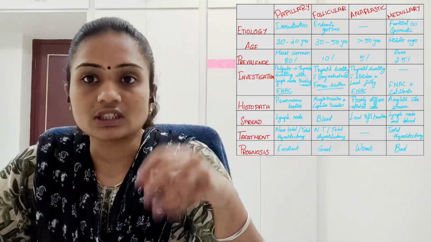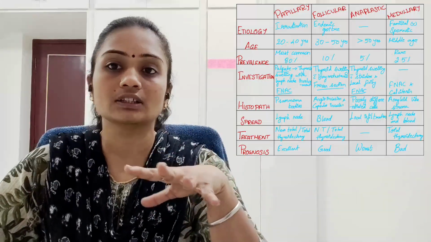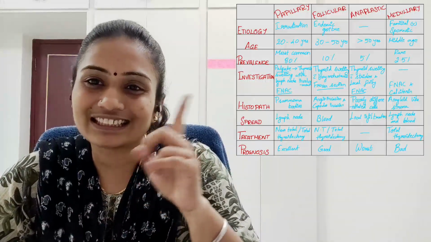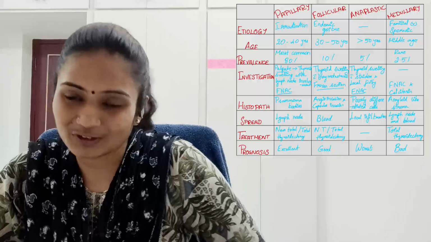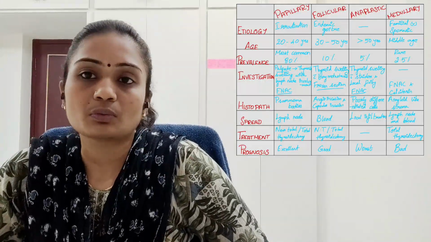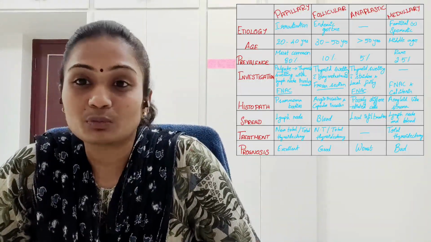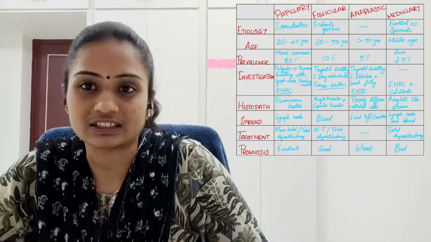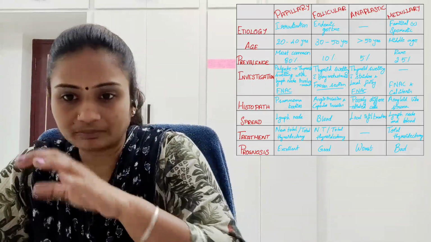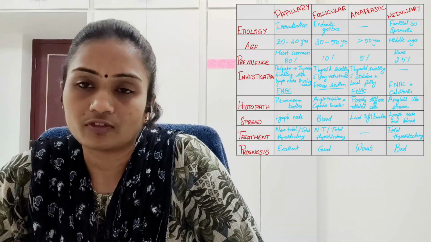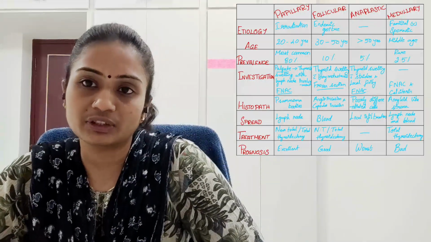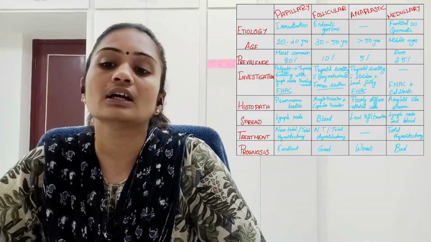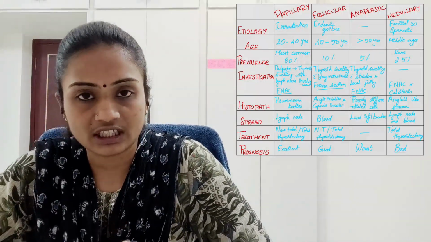So histopathology. For papillary carcinoma, it is psammoma bodies. You can see the spelling in the tabular column I have shown, or you can refer to the book. Psammoma bodies are seen in papillary carcinoma. And for follicular carcinoma, angioinvasion or capsular invasion is seen, and for anaplastic, it is poorly differentiated cells.